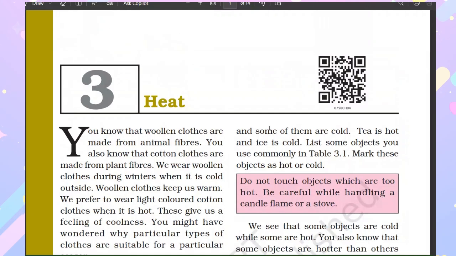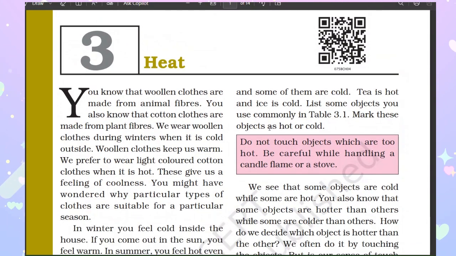So today's chapter is chapter number 3, heat. You know that woolen clothes are made from animal fibers? Yes. And you also know that cotton cloths are made from plant fibers. So what is the difference here? Woolen cloths we are getting from the animal fibers and cotton cloths we are getting from the plant fibers.